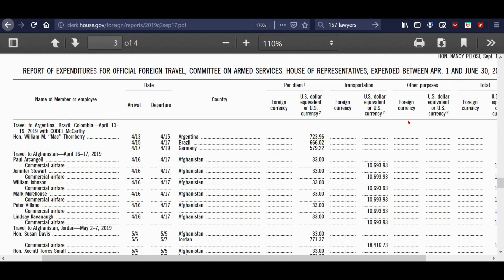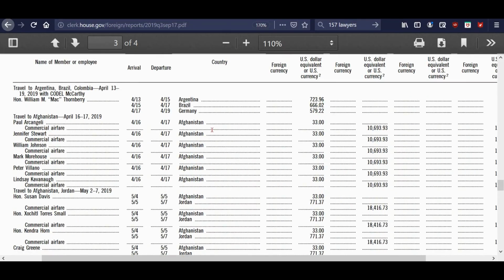And then this trip is between April 1st and June 30th of this year. And these are various people. I didn't look them all up, but from what I saw, most of them appear to be staffers again. But look at what we're talking about here.